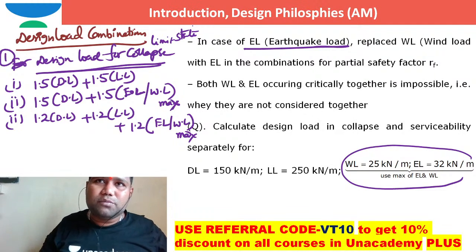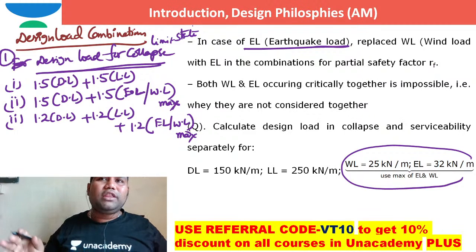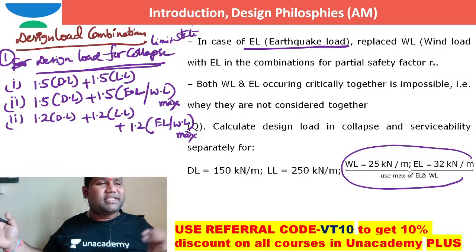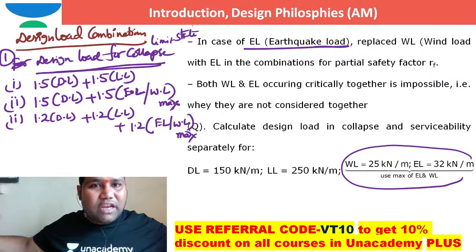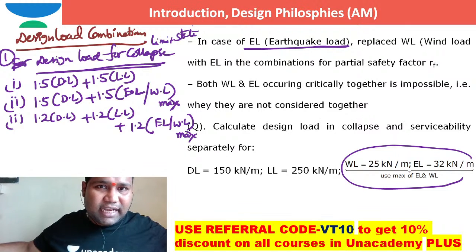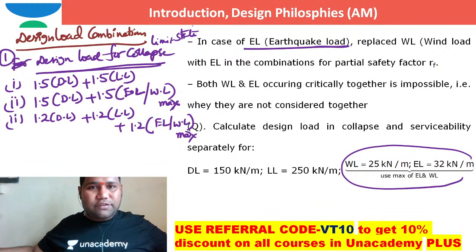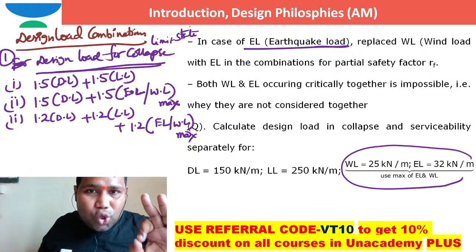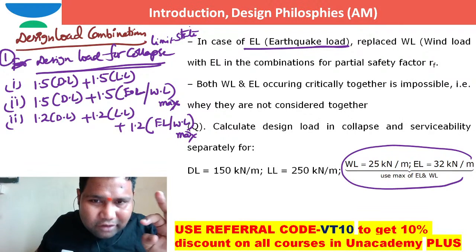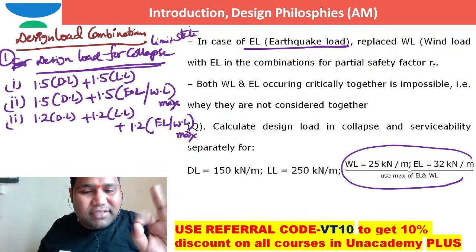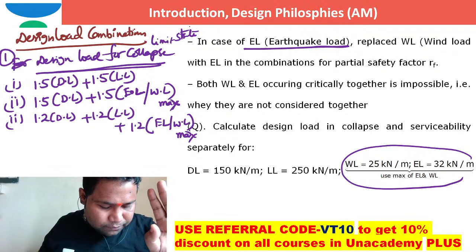Even if it is possible, and you construct for both cyclone and earthquake happening, the section size would be very, very high, and nobody can afford that much section size. The government of India will lose all its funds. Moreover, till now in history there is no record of both earthquake and cyclone coming at the same time in the same place. It is not possible.